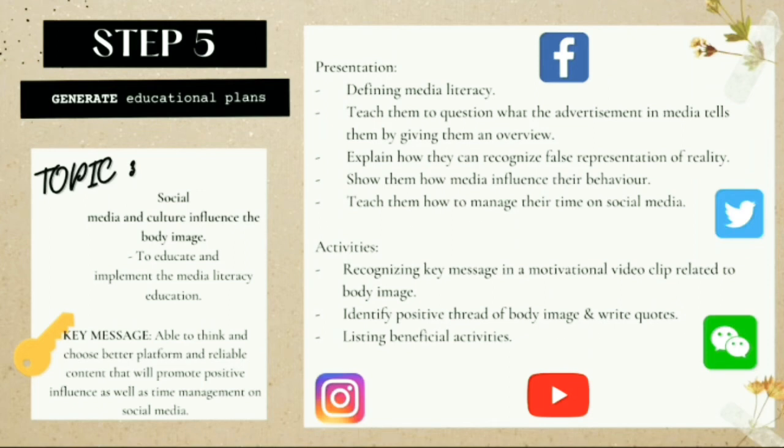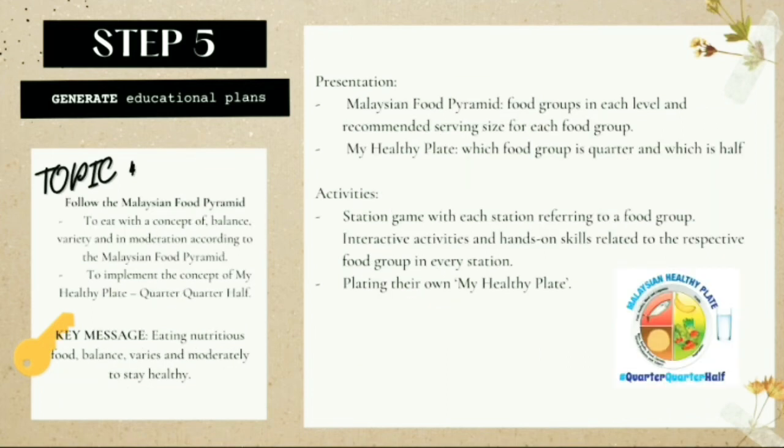Moving on to the next topic, topic 3 is about how social media and culture influence body image. It is aimed to educate and implement media literacy education among the students, so that the students are able to think and choose a better platform and reliable content that will promote a positive influence, as well as time management on social media. Topic 4 is more focused on the practice of eating nutritious food based on the three concepts of balance, variety, and moderation through the application of the Malaysian food pyramid and the implementation of the concept My Healthy Plate.